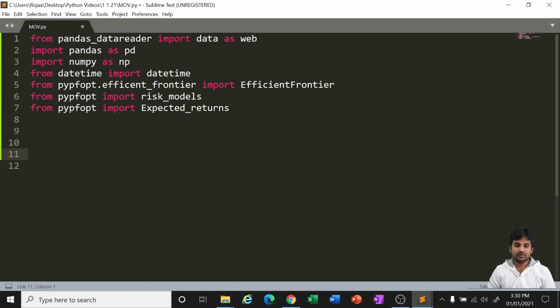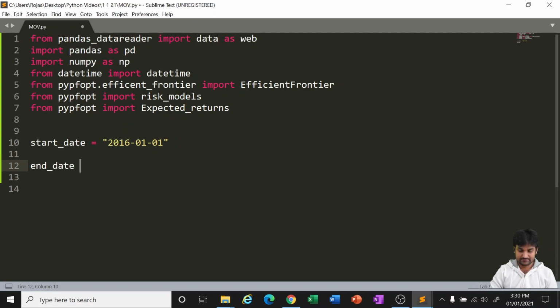Okay, now we have downloaded and imported all the libraries. Now we will work on the same steps. The first step is how much data you want to work with. Let us say the start date is 2015, or around 2016, because we want only 5 years of data.